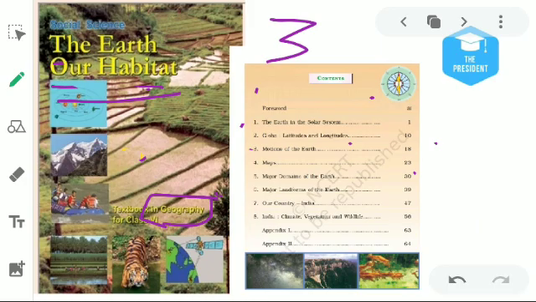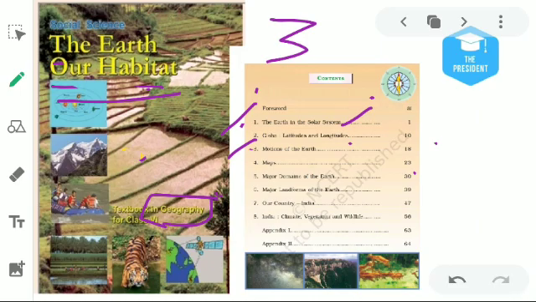This geography book is divided into 8 chapters. The first chapter is The Earth in the Solar System. We will read in this chapter about the solar system, the location of the earth and some features of the earth. Then the second chapter will be about the globe.